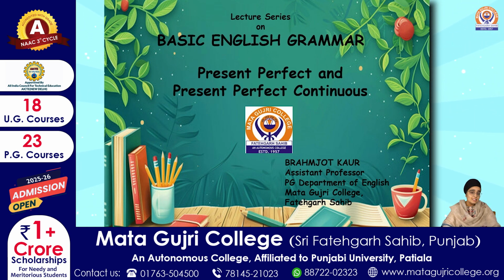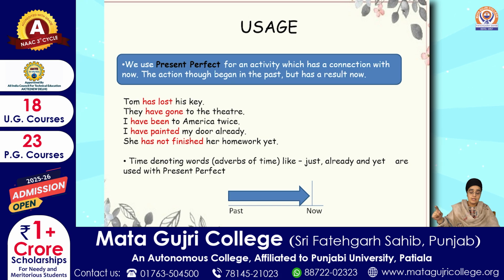The present continuous tense, with an -ing, is used when I want to denote that, while I am speaking, the activity is happening side by side. If it is raining outside, I say, it is raining outside. This is the present continuous tense. Now the third form of the present tense is the simple present perfect tense, not the continuous form.